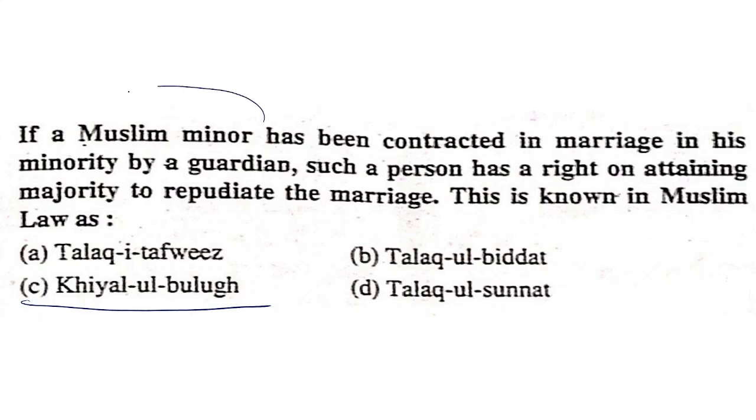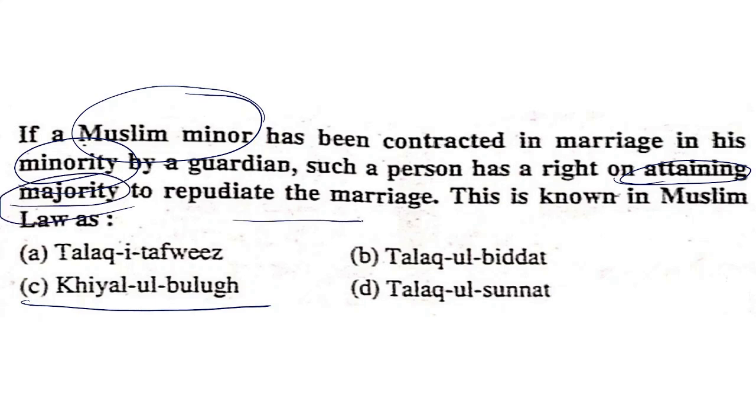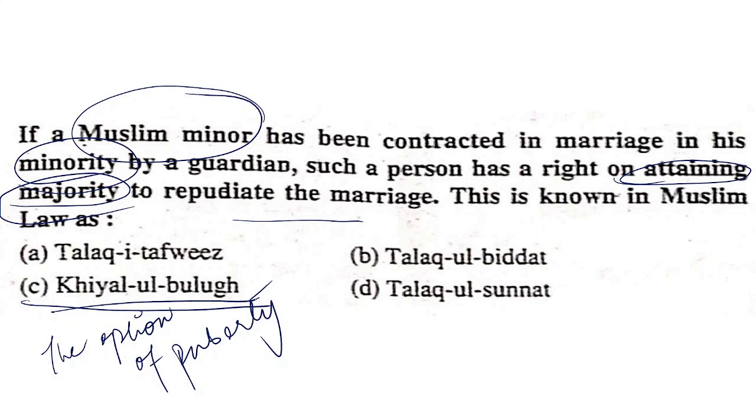That is, if a Muslim minor has been contracted in marriage in his minority, on attaining majority, she or he may repudiate the marriage. This is known in Muslim law as khiyar-ul-bulugh. The option of puberty is the correct answer.